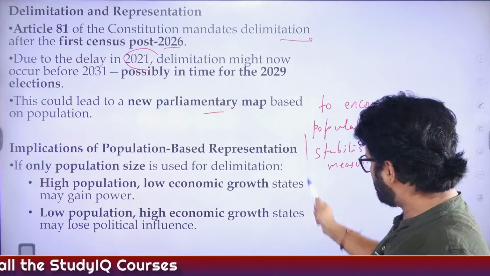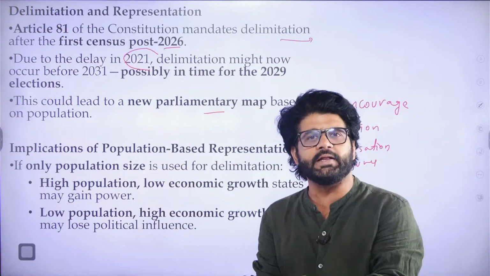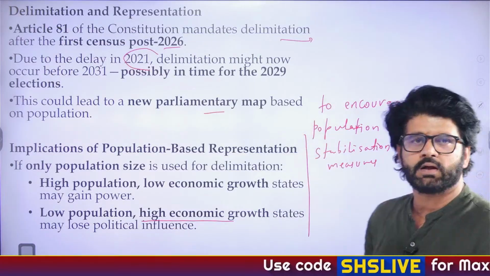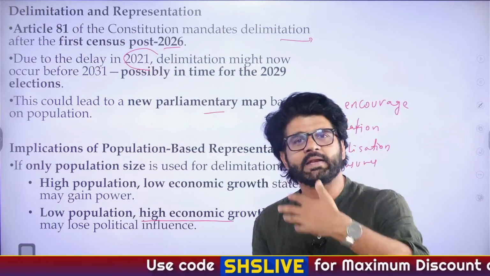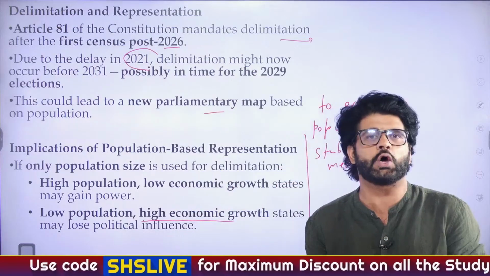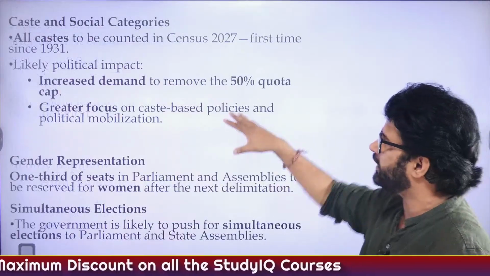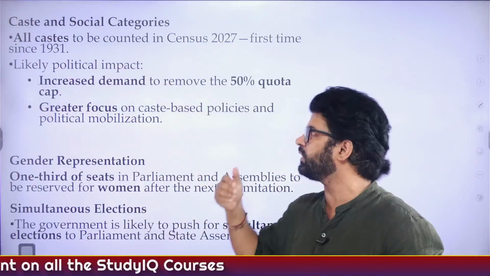Now, this is what we were discussing. If population is the only criteria when it comes to delimitation, southern states may feel a little bit undermined, and that can increase the so-called north-south divide. So again, we have to talk about it. We'll talk about the solution of this whole thing. What is the solution? If not population, then what?